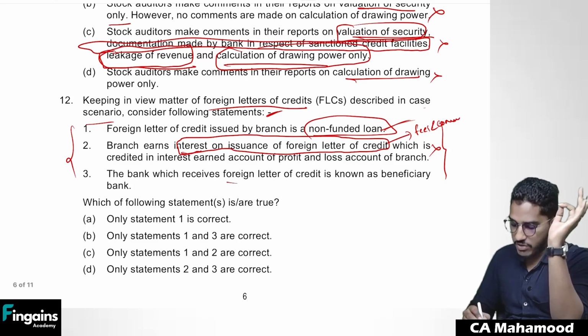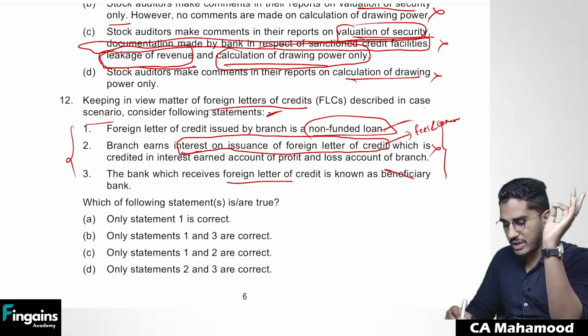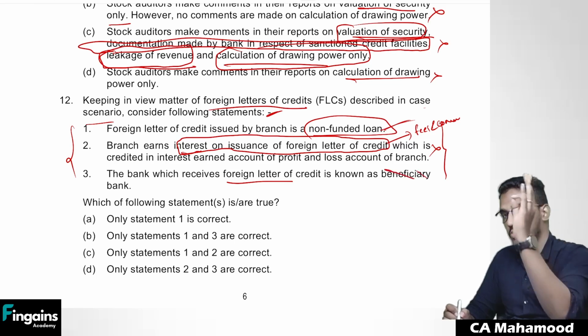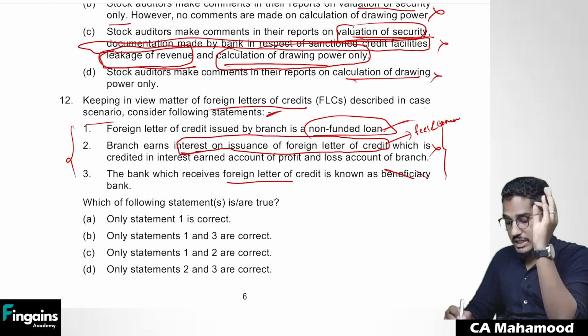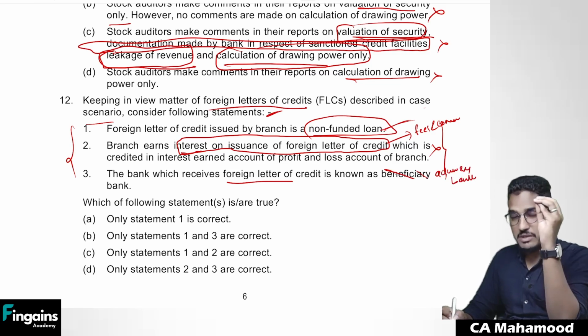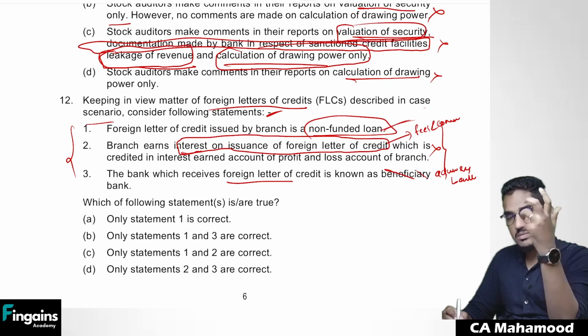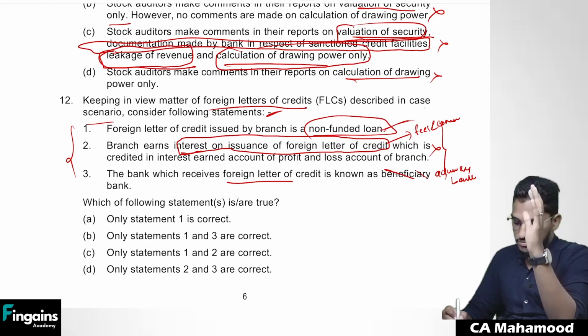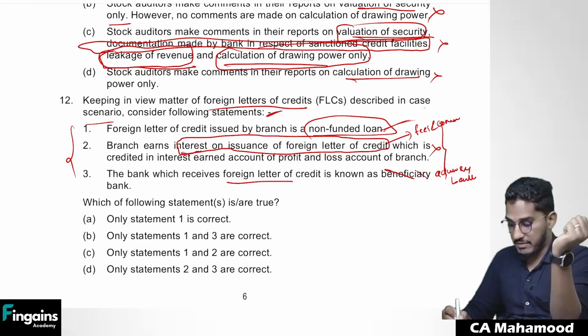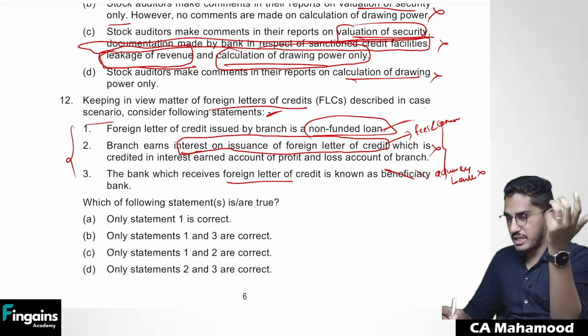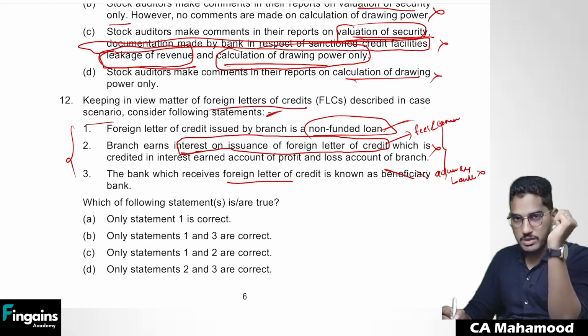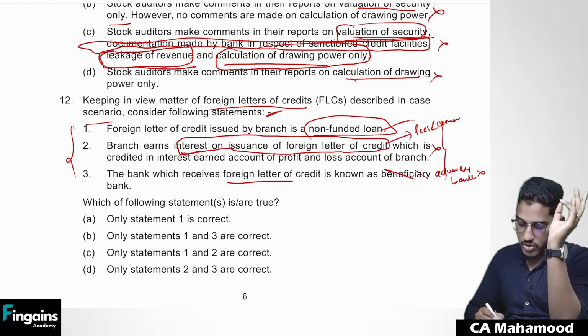The bank which receives foreign letter of credit is known as beneficiary bank. Not actually. Beneficiary will be the exporter or importer, but the bank which receives the foreign letter of credit will be known as advising bank, not the beneficiary bank. There will be issuer bank, advising bank, like that. There will be nothing like beneficiary bank. So this is something out of the box they have asked. This information will not be there in the study material, but somewhat a little bit out of context. So out of the three given statements, which statement is only correct? Option A is only correct.